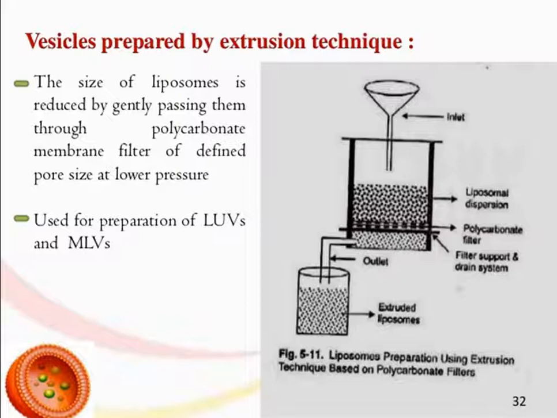Then vesicles prepared by the extrusion technique. It is used for the preparation of large unilamellar vesicles and multilamellar vesicles, and the size of liposomes is reduced by gently passing them through a polycarbonate membrane filter of defined pore size at low pressure. You can see from the diagram, this is the inlet, this is the liposomal dispersion, this is the filter, and then the drain. This is after extrusion, this is the outlet, and we get the extruded liposomes.